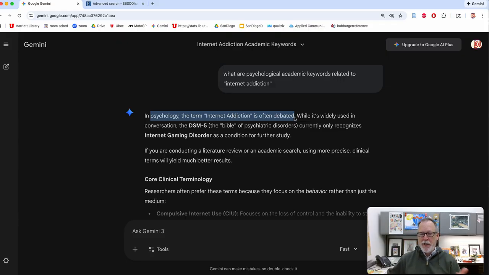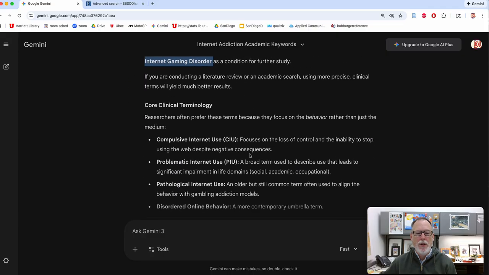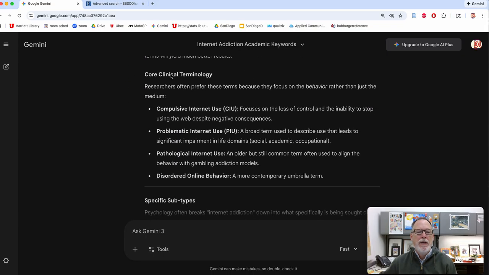So we have to come around with what are other things that it's being called? So this means that internet addiction doesn't show up in the DSM. Oh, and there it says that right there. So they only call it internet gaming disorder, which is completely different than what we're looking at. So what we look for is other clinical terminology. So I wrote down all these in a keyword set, and I'm going to show you what that looks like.